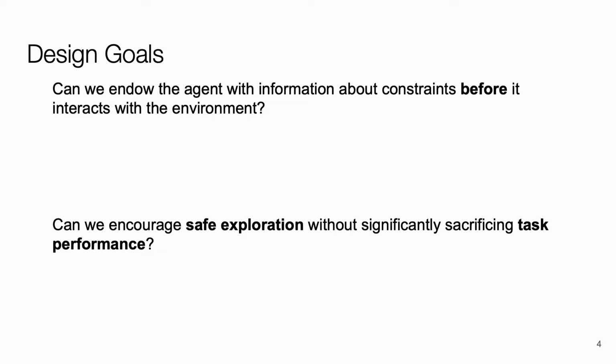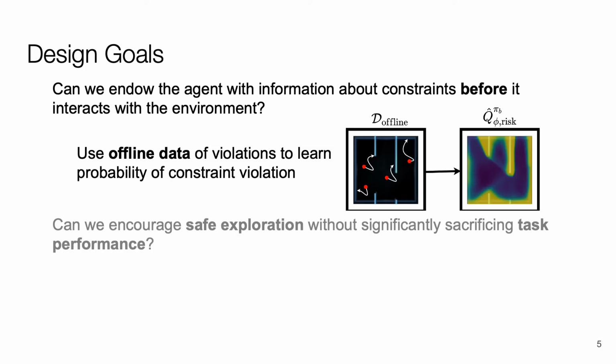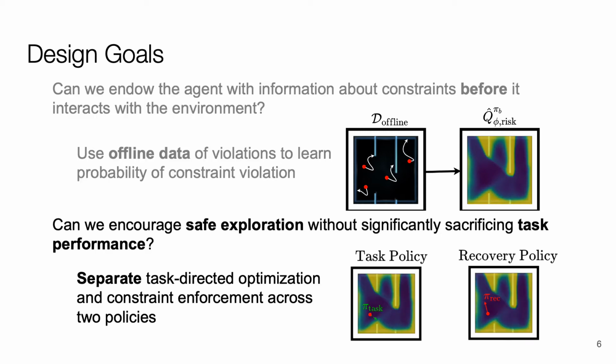To take a step towards addressing these challenges, we consider the following design goals for Recovery RL. Can we endow the agent with information about constraints before it interacts with the environment? And can we encourage safe exploration without significantly sacrificing task performance? We can achieve these goals by leveraging offline data which contains examples of constraint violations to learn about the probability of constraint violation in different regions of the MDP, and by learning two policies which each specialize in different ways: